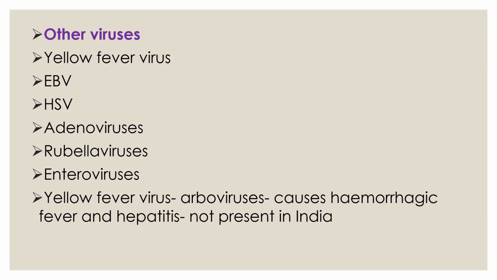Other than these viruses, there are some other viruses which cause hepatitis, but very rarely, like yellow fever virus, EBV (Epstein-Barr virus), herpes simplex virus (HSV), adenoviruses, rubella viruses, and enteroviruses. Yellow fever virus is an arbovirus, which means it is transmitted by arthropods as vectors, especially mosquitoes. They cause hemorrhagic fever and even hepatitis. But yellow fever virus is not present in India.